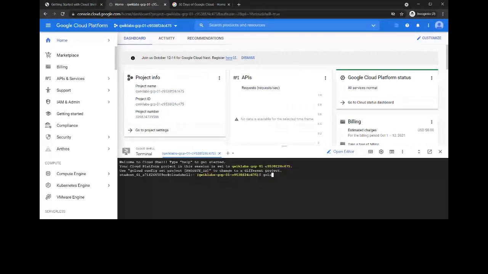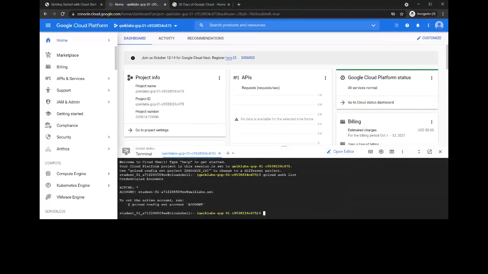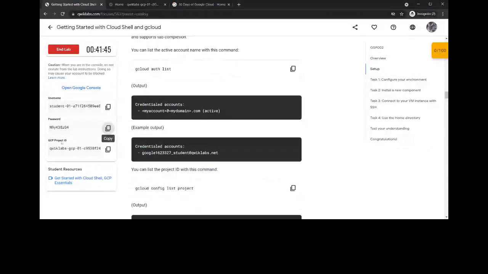gcloud auth list. You need to authorize it. And the other command is gcloud config list project. Done. Now your Cloud Shell is using your username account and the project ID is active.